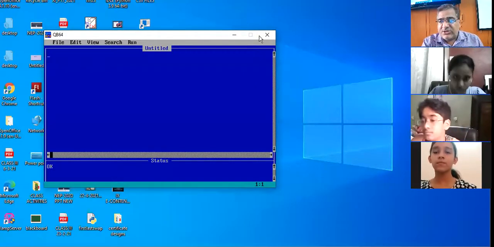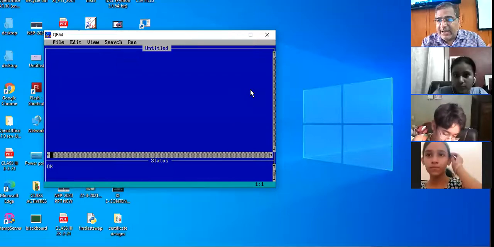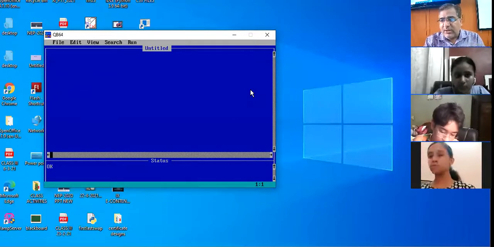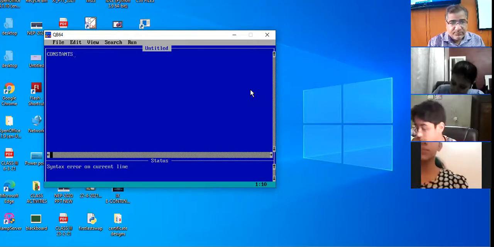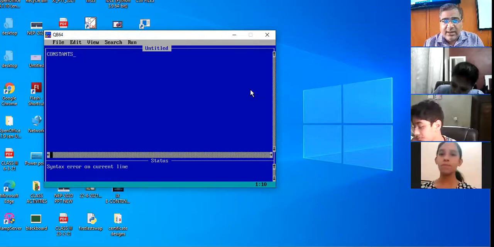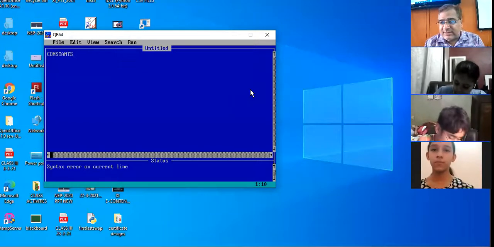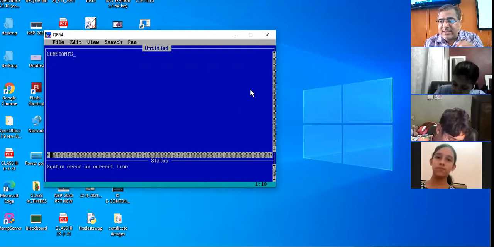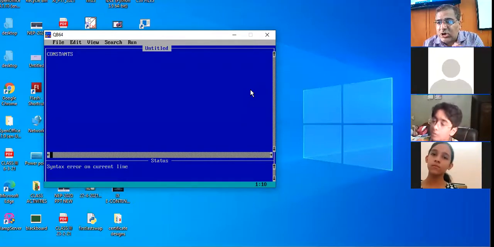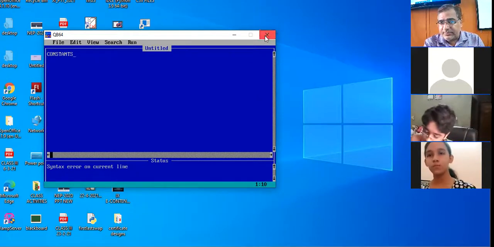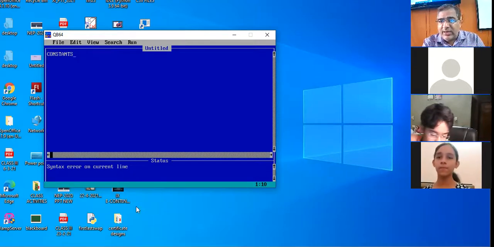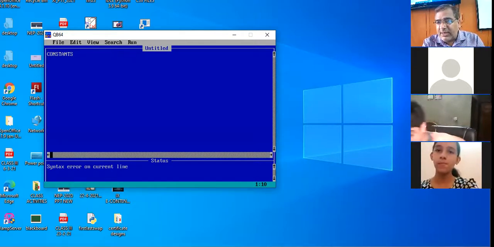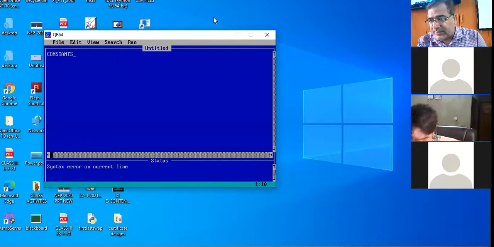So 7C section, we are to move one step ahead in QBasic programming. Today our topic is constants. Now what are constants? A constant means a value which does not change during the execution of the program. A value which doesn't change during the execution of the program is known as a constant.